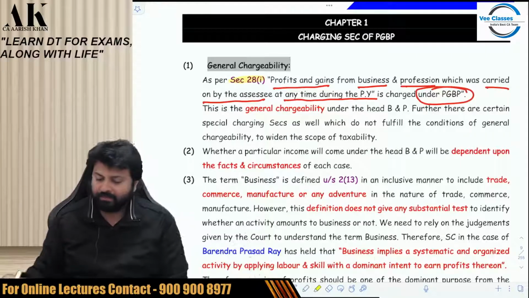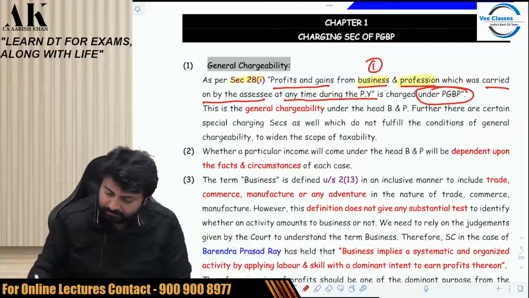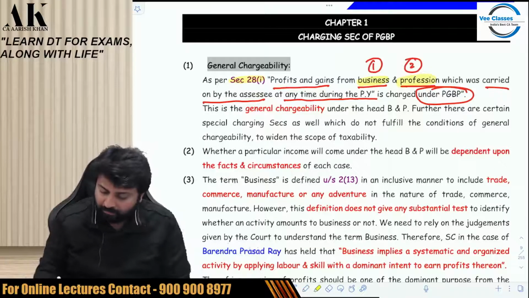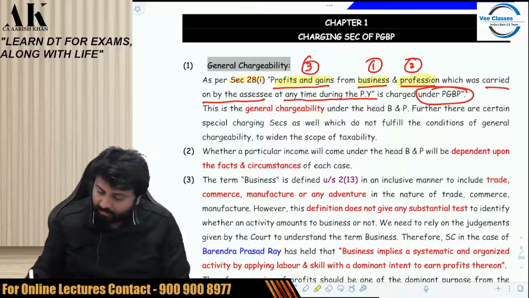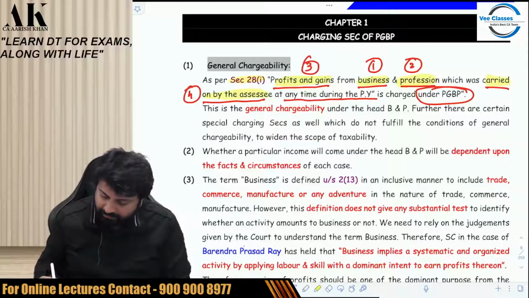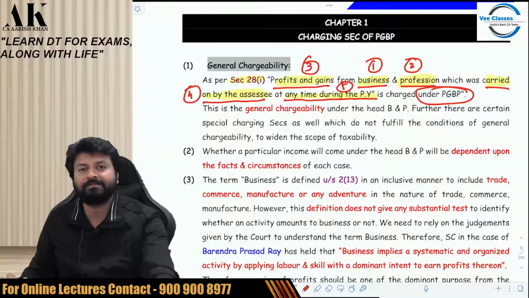What all things do we have to fulfill? We have to find out what is business, point number 1. We have to find out what is profession, point number 2. We have to find out what is profits and gains, point number 3. We have to find out carried on by assessee, point number 4. And we have to find out at any time during the previous year, point number 5. If you want to underline and highlight, you can do so.